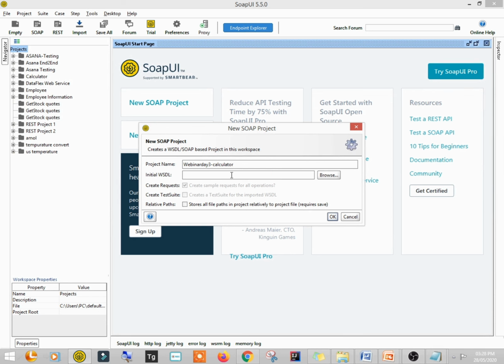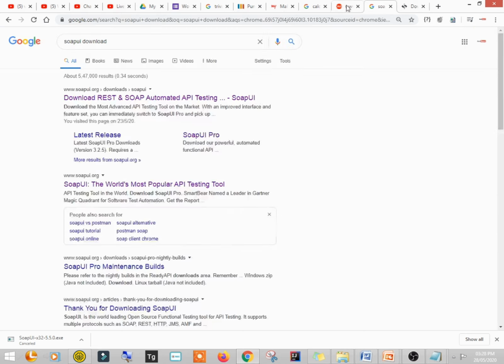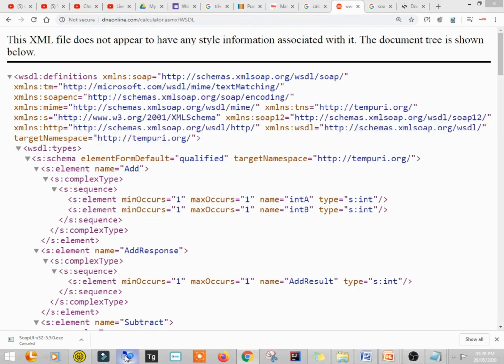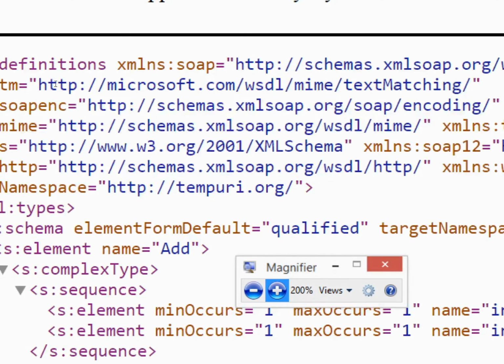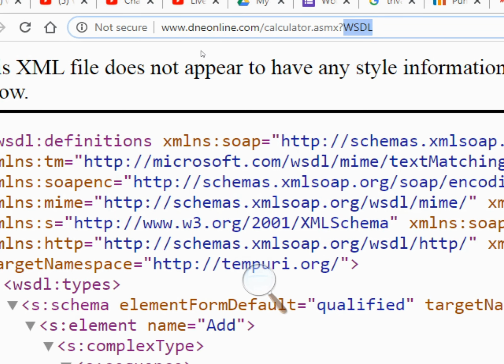And the initial WSDL, right? So what is this WSDL? Look at this. This is the calculator SOAP UI. I'm just zooming it for you, just in case some people have a problem seeing it on the screen, right? So this is the calculator URL, and at the end you can see this WSDL. This is Web Service Definition Language, right?